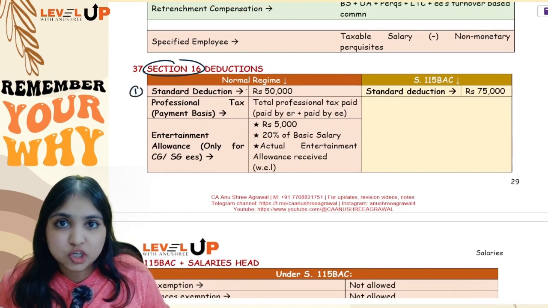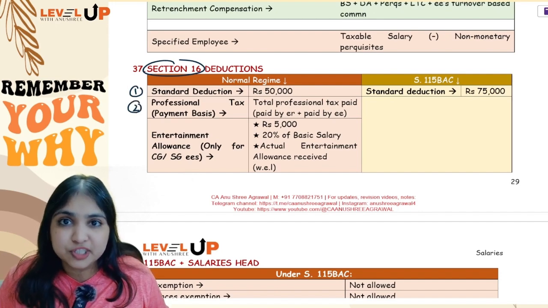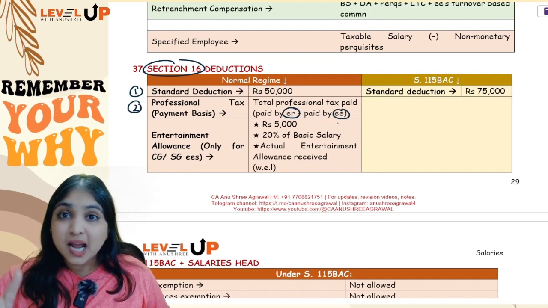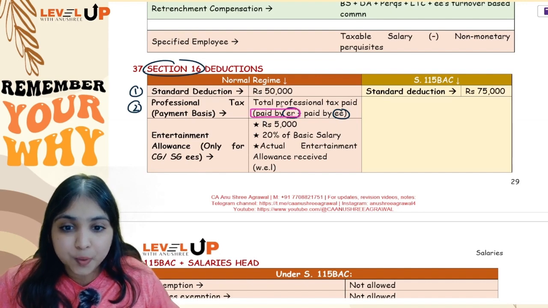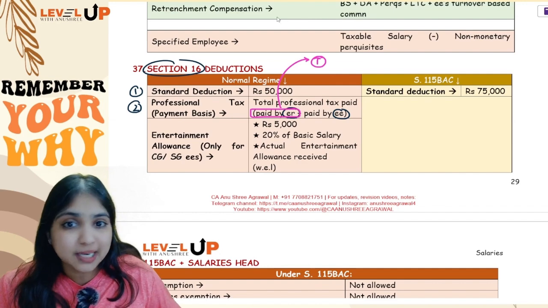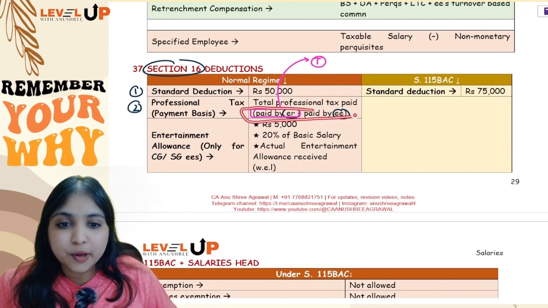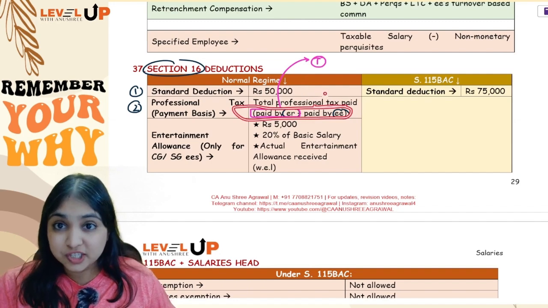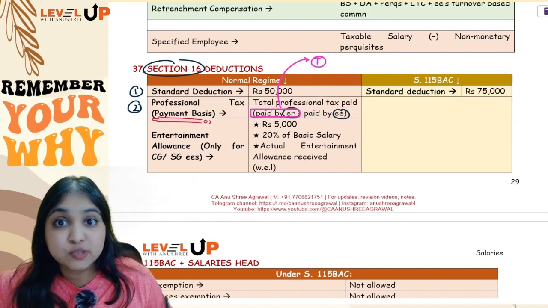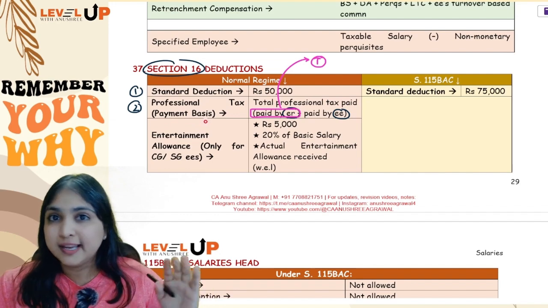Number 1, standard deduction 50,000. Number 2, professional tax, which is total professional tax, whether paid by employer, whether paid by employee. See, when it comes to professional tax, whatever amount of professional tax is paid by employer, to that extent the professional tax will be taxable. But the total professional tax, whether paid by employer, whether paid by employee, the total professional tax will be allowed under section 16 on payment basis, which means it should be actually paid, only then it will be allowed.